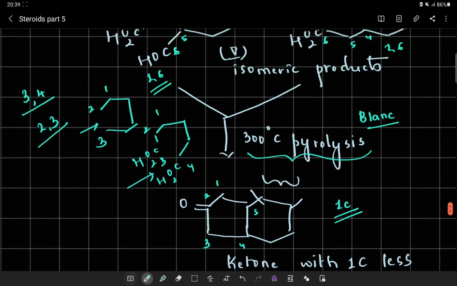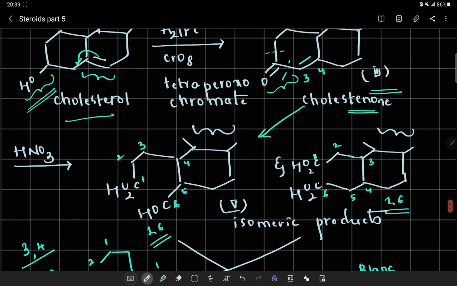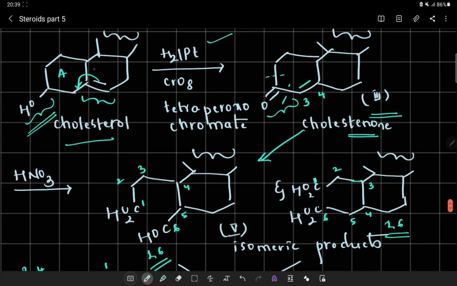Now, because I am getting a 1,6 dicarboxylic acid in both the isomeric products, it can be concluded that OH has to be present in either the A, B or C ring. It cannot be present in the D ring.